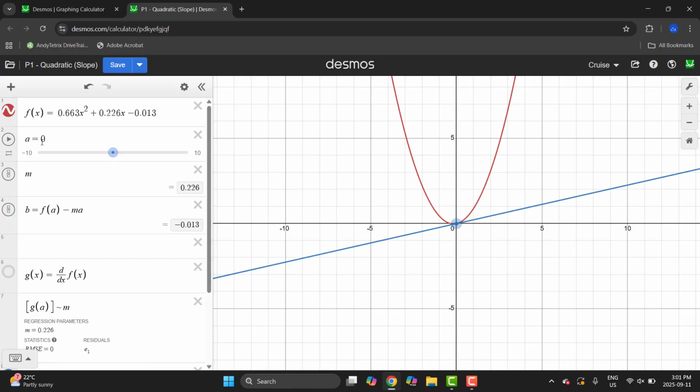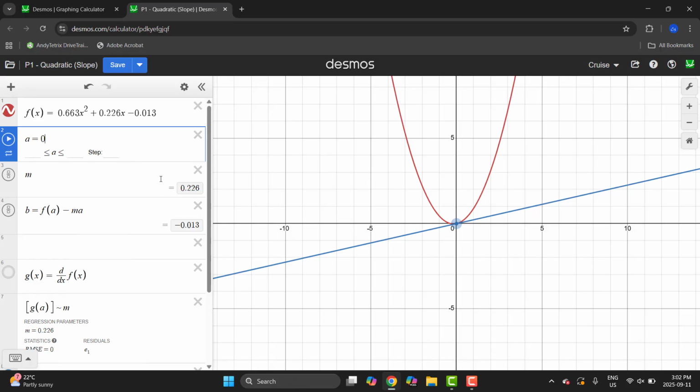So what we're going to do here is use this little manual data entry tool, and we'll start at 0. So I'll just type in 0 here, and what we can see is on the next line down on line 3, that slope m is equal to 0.226. So what I would do is I'd open up a new Desmos tool, and I'd write down 0 and 0.226. This is my time, my x value, and my slope, 0.226, is the m value right here. That would be my y.